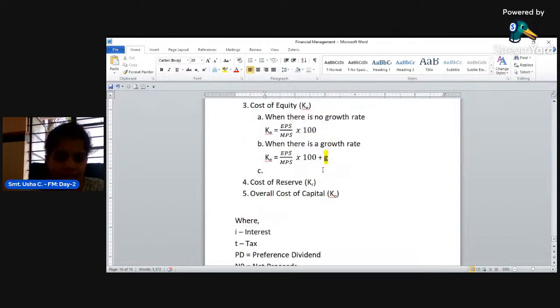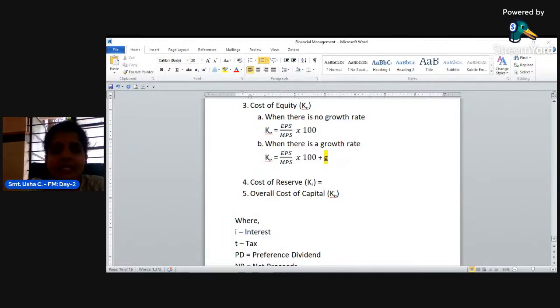Now let us discuss cost of reserve. This is also called cost of retained earnings. What is a reserve? Reserve is also a part of the profit.